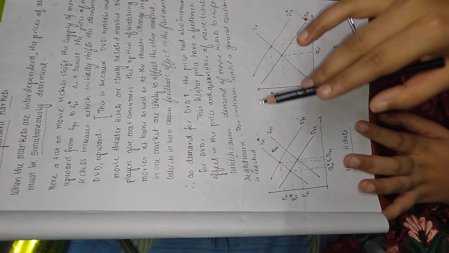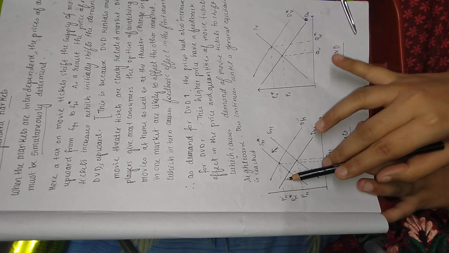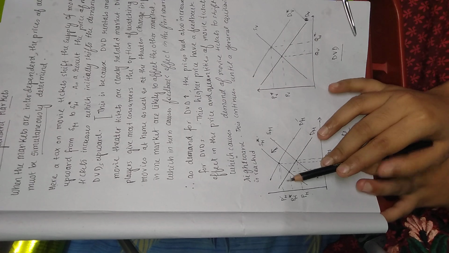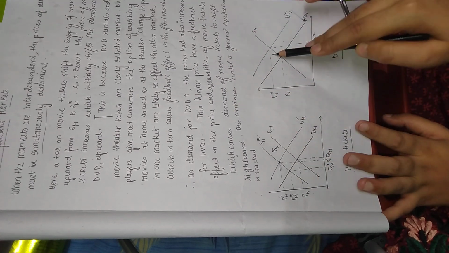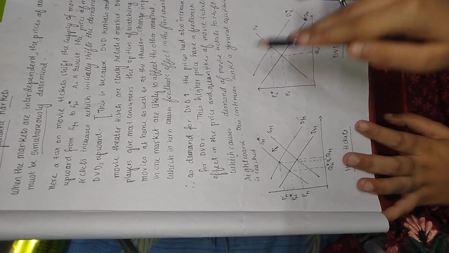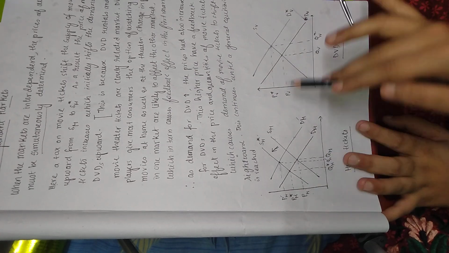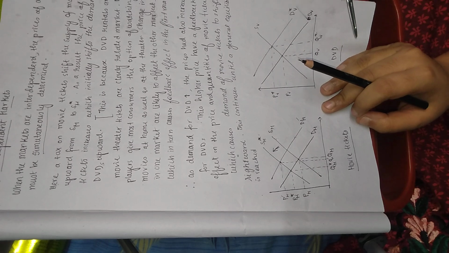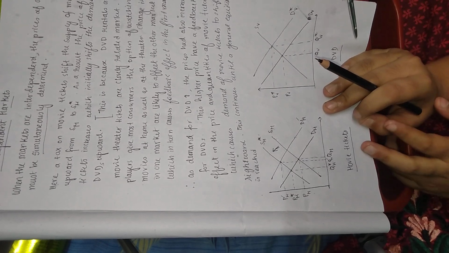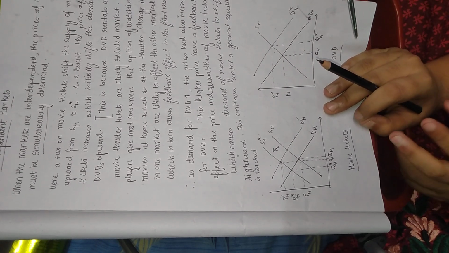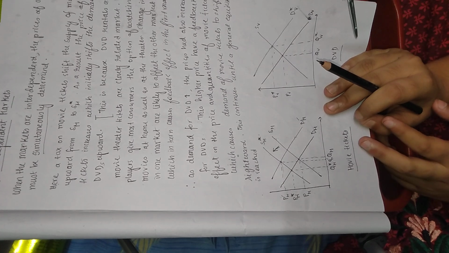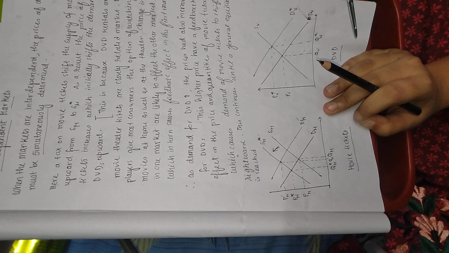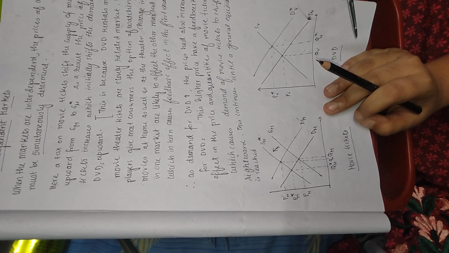This will again have a feedback effect on the previous market, which will again increase the price, and this will again affect the second market, and in this way they will continue affecting each other, and simultaneously they will reach the point of equilibrium. That means general equilibrium deals with determining the price and quantity at which all the markets are in equilibrium simultaneously.